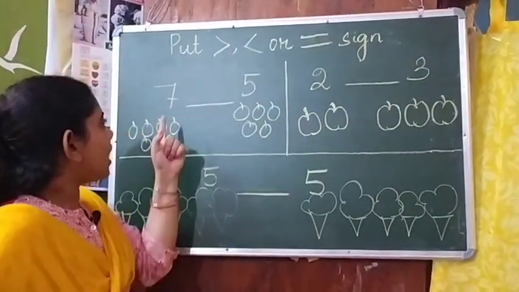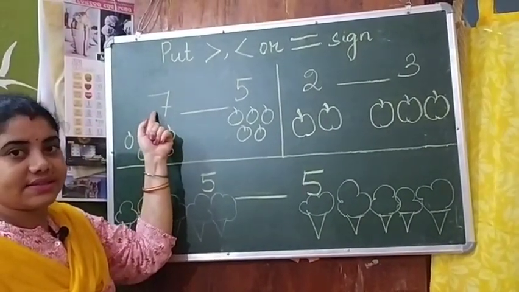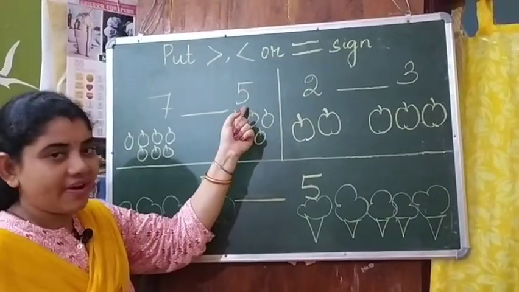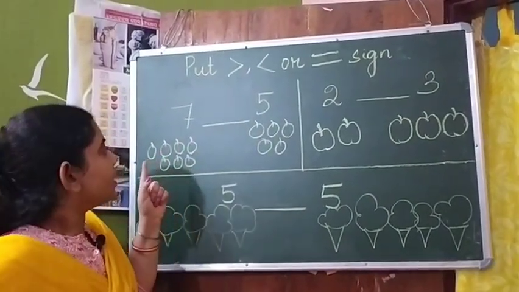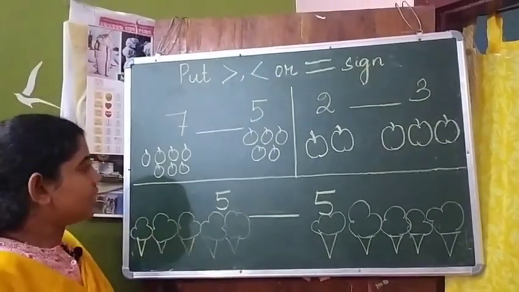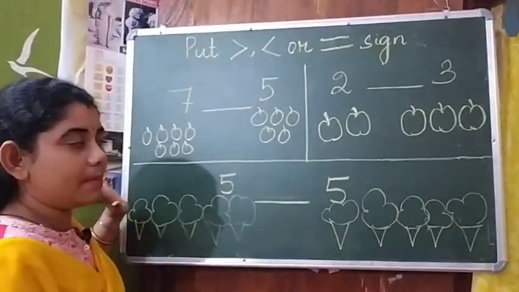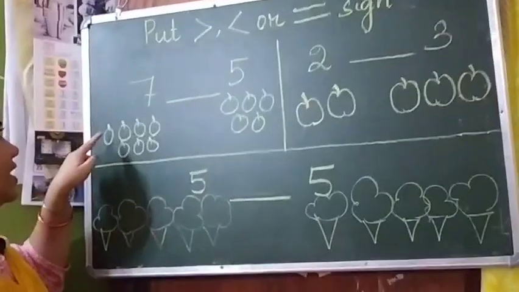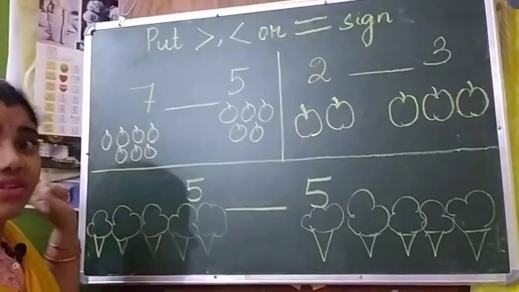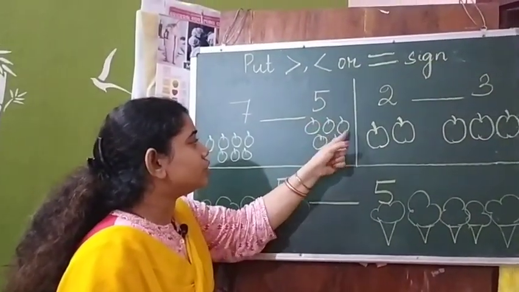Now children, here is a number 7 and here is a number what? 5. Can you tell me what the alligator does? The alligator loves to eat the bigger number. So 7 means here are 7 cherries: 1, 2, 3, 4, 5, 6, 7. And here how many cherries? 5: 1, 2, 3, 4, 5.